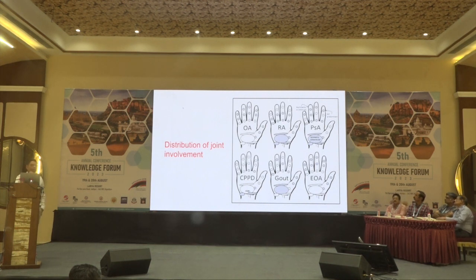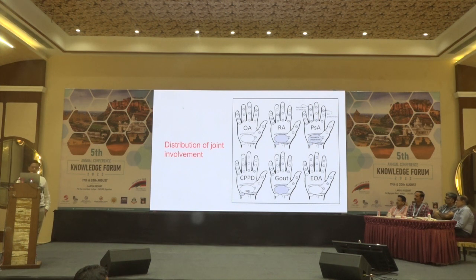If we talk about osteoarthritis, it involves DIPs and PIPs. It does not involve MCPs or the wrist joint. RA actually does not involve the distal interphalangeal joint. Psoriatic arthritis predominantly involves DIPs, but they can involve any joint: PIPs, MCPs, wrist, all of those can be involved. They can have dactylitis too.